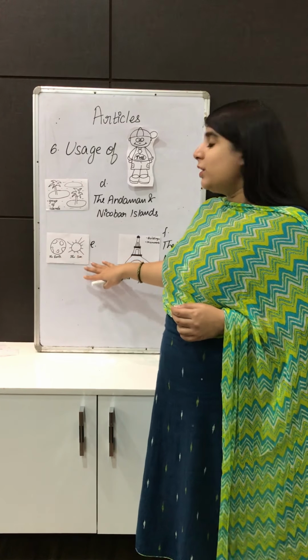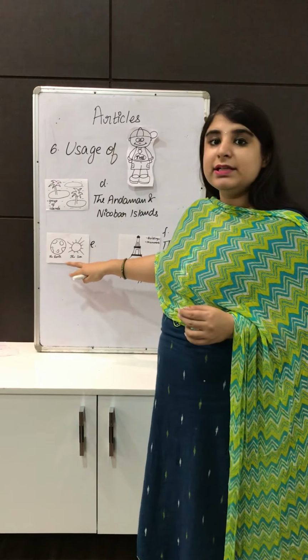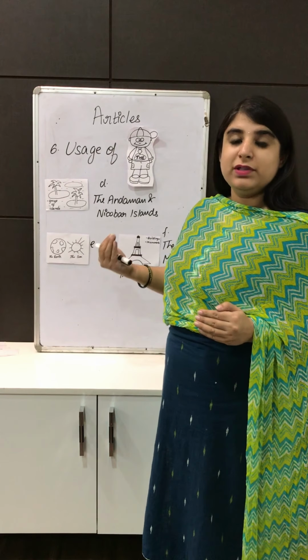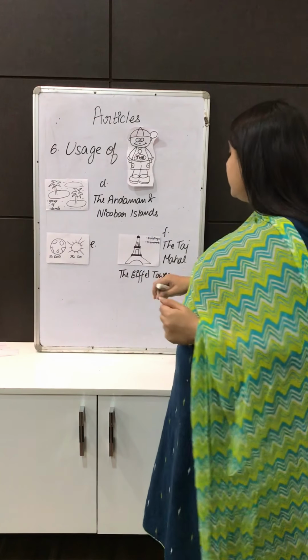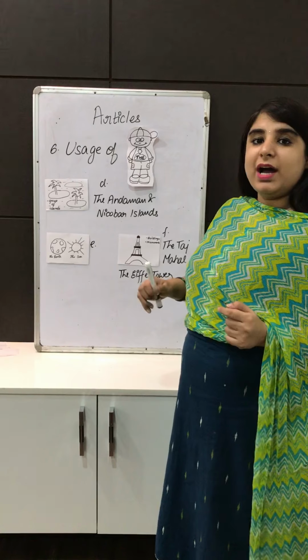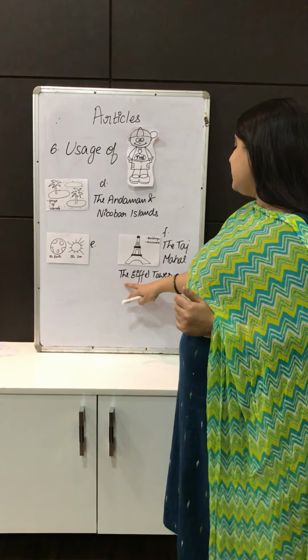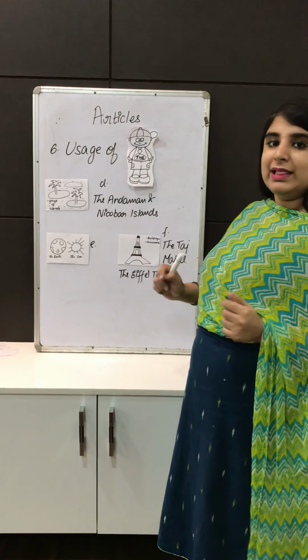Similarly, for all the things that are one in the world, like the earth, the sun, the moon, we use the article the before all the things that are one in the world. Then before buildings and monuments we use the article the, like this is the Eiffel Tower or the Taj Mahal.